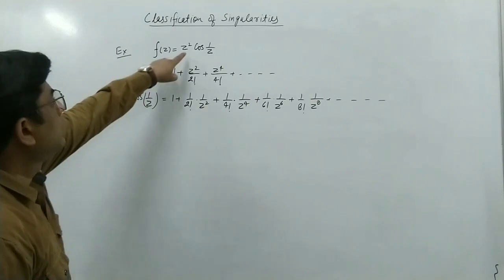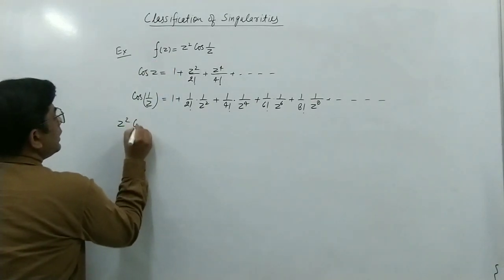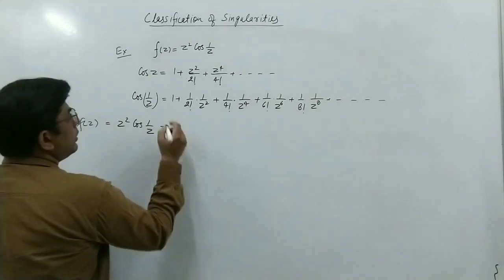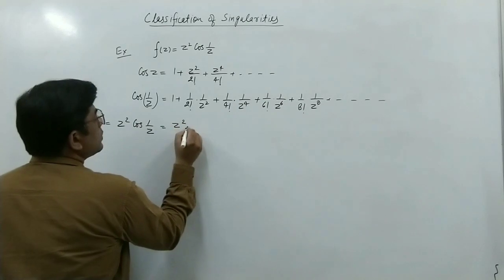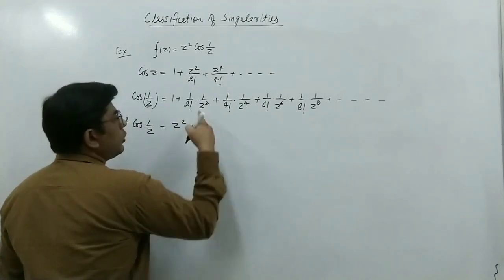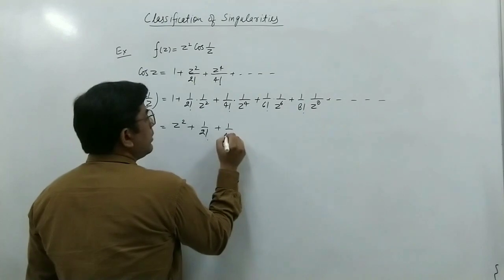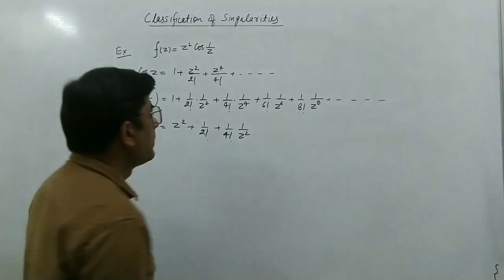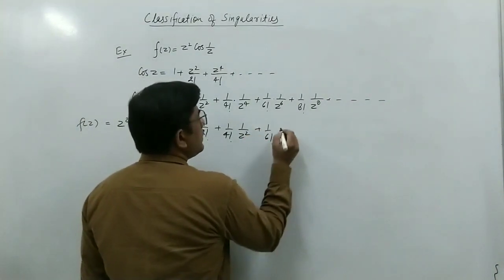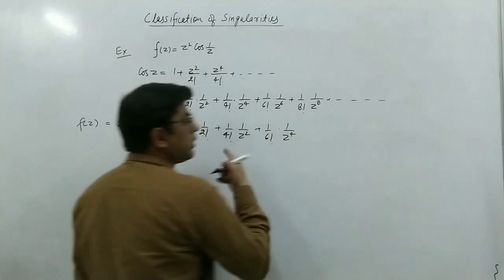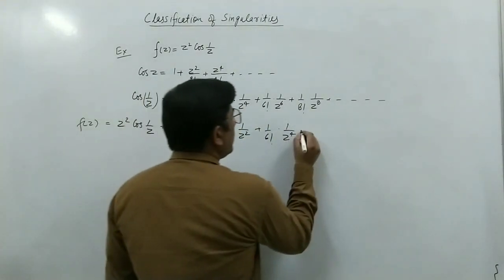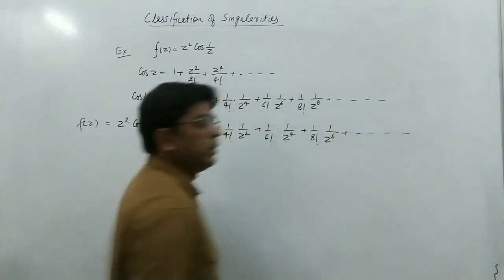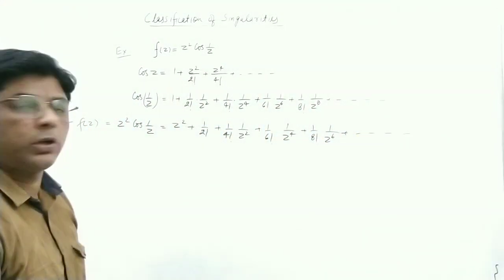Now we multiply this by z squared. So z squared cos(1/z), which is our f(z), will be equal to z squared plus 1/2! which is 1, plus 1/4! times 1/z squared, plus 1/6! times 1/z to the power 4, because we are multiplying by z squared, plus 1/8! times 1/z to the power 6 and so on, up to an infinite number of terms.